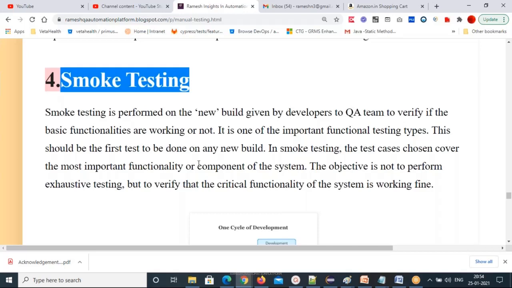So mainly it covers the basics, whether it is working or not. You will verify the critical functionality in this smoke testing.